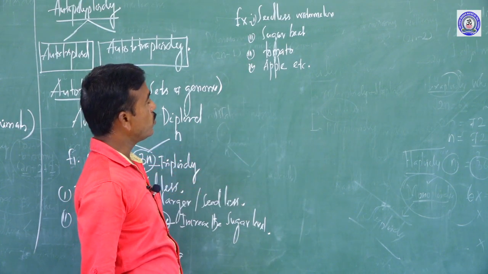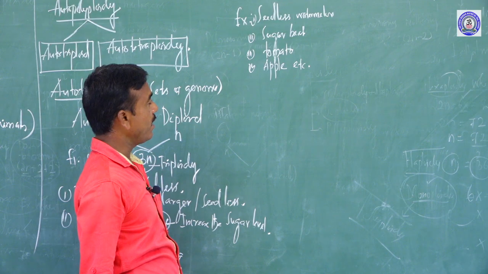Seedless watermelon, sugar beet, tomato, apple and so on.